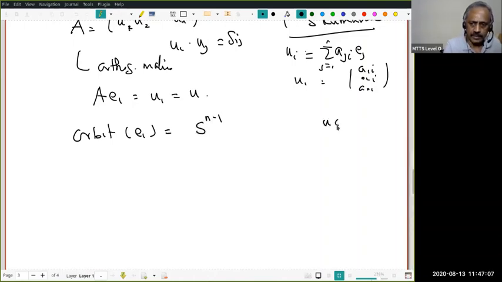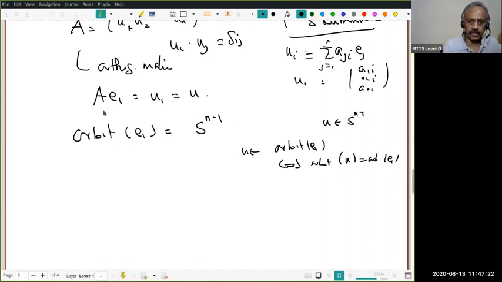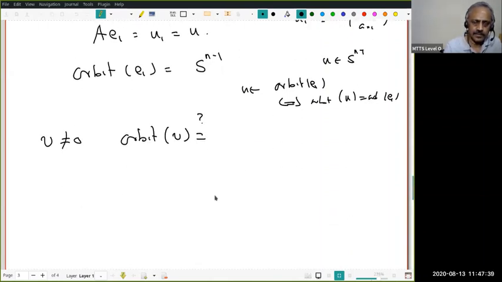Therefore, the orbit of E1 is S^(n-1). And again, for any unit vector U, since U belongs to the orbit of E1, the orbit of U is the same as the orbit of E1. Therefore, all unit vectors form a single orbit. Now, suppose V is some non-zero vector. What will be its orbit? If you remember your linear algebra well, from V I can construct a unit vector U. U is V by norm of V. Then this will be a unit vector.